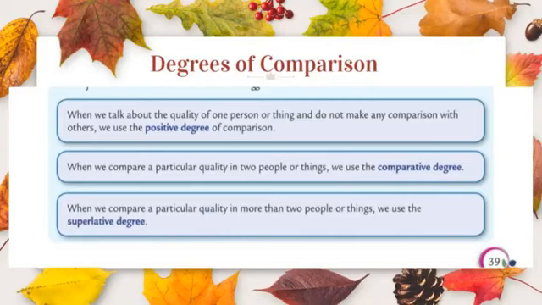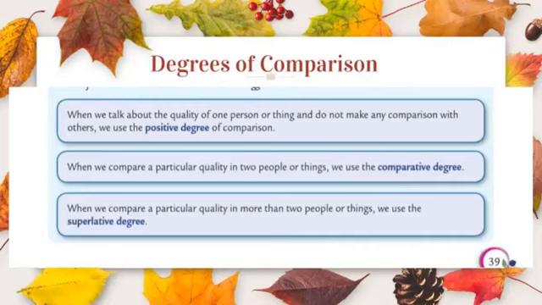Already we know that adjectives are words used to describe a person, place, animal and thing. It is not only used to describe a noun or a pronoun, it is used to compare people and things. Adjectives can have three forms. How many forms? Three forms. One is positive degree, one is comparative degree, and another one is superlative degree.